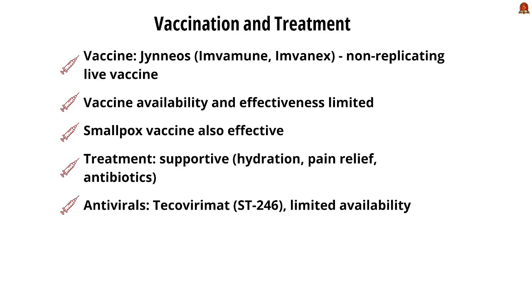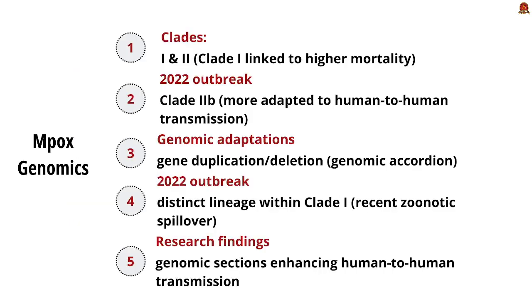Smallpox vaccine can also be effective. The main supportive treatment for this monkeypox virus includes hydration, pain relief medication, and antibiotics. And antivirals such as Tecovirimat (ST-246) are also found to be effective, but they also face the challenge of limited availability. Now let us see the monkeypox genomics.